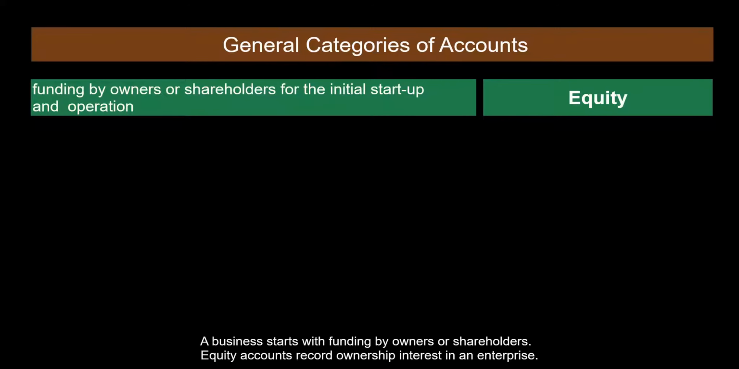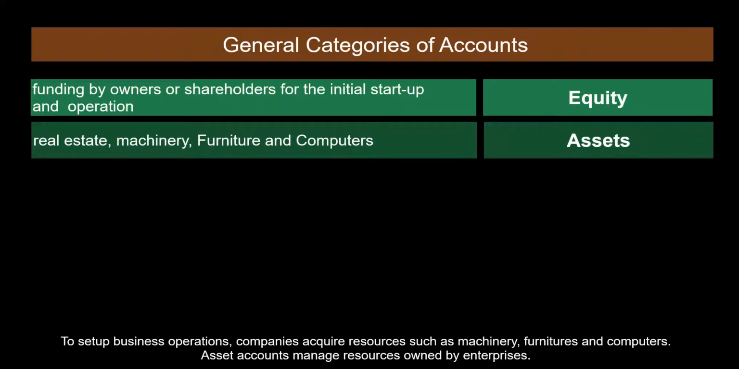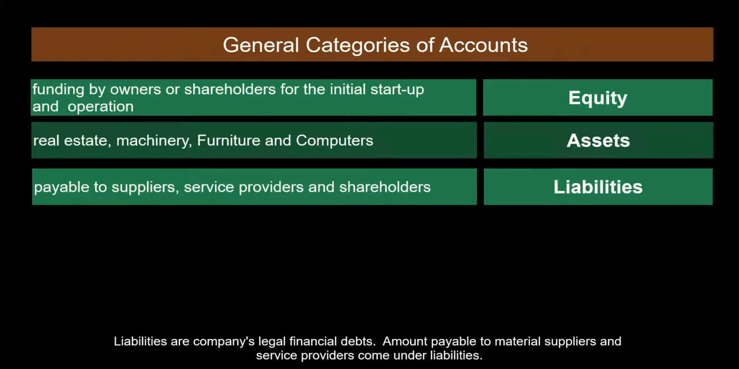A business starts with funding by owners or shareholders. Equity accounts record ownership interest in an enterprise. To set up business operations, companies acquire resources such as machinery, furniture, and computers. Asset accounts manage resources owned by enterprises. Liabilities are companies' legal financial debts. Amounts payable to material suppliers and service providers come under liabilities.